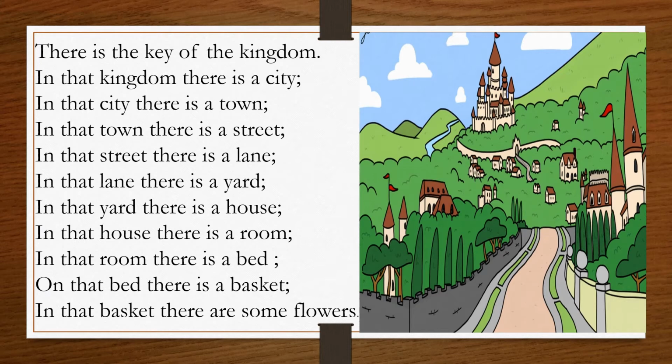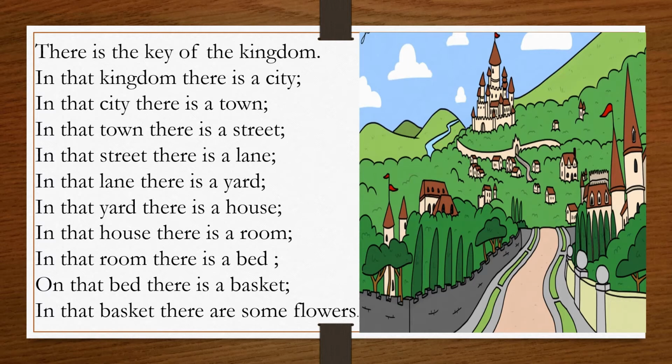In that kingdom, there is a city. In that city, there is a town. In that town, there is a street. In that street, there is a lane. In that lane, there is a yard. In that yard, there is a house. In that house, there is a room. In that room, there is a bed. On that bed, there is a basket. In that basket, there are some flowers.